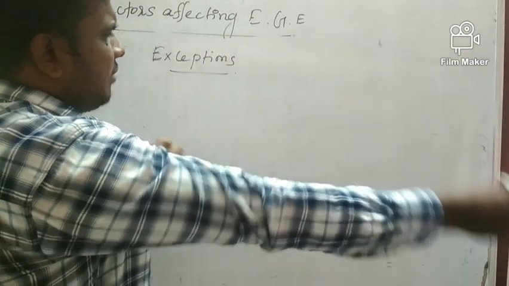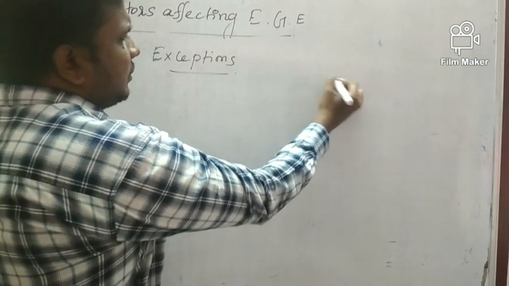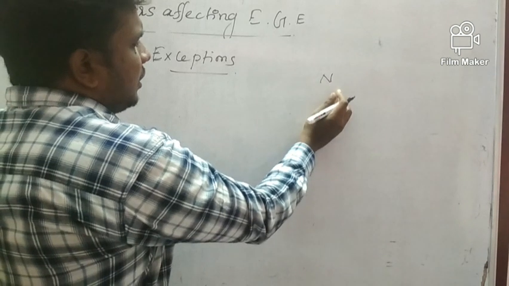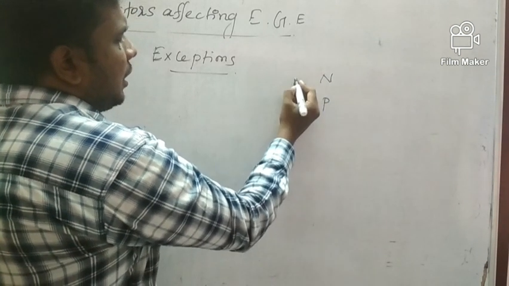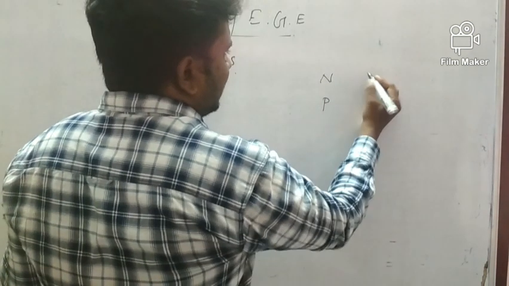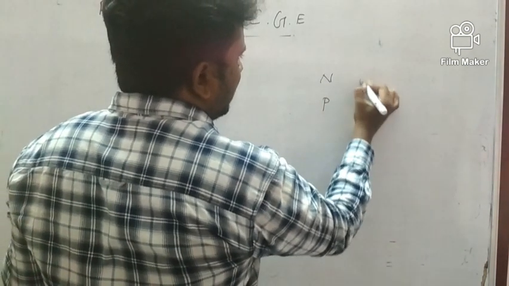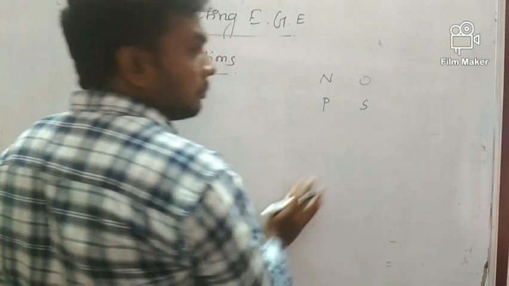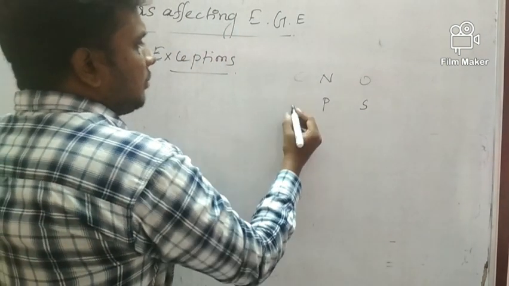Suppose I take nitrogen and phosphorus. After nitrogen, oxygen will come, and oxygen and sulfur. Before nitrogen, carbon will come, and here silicon.